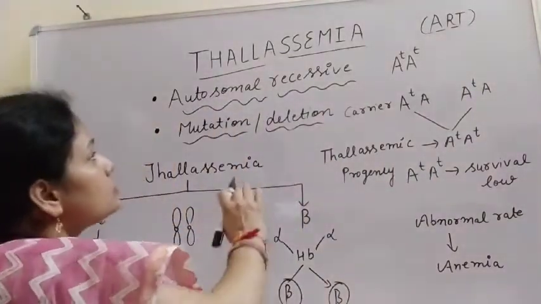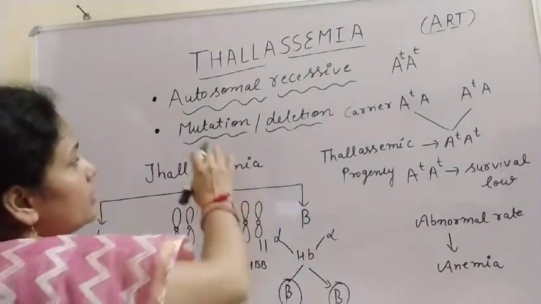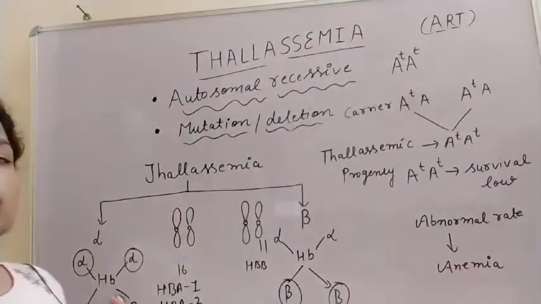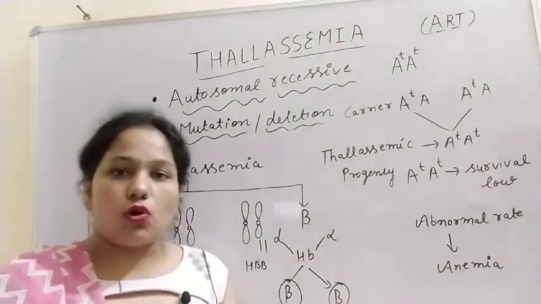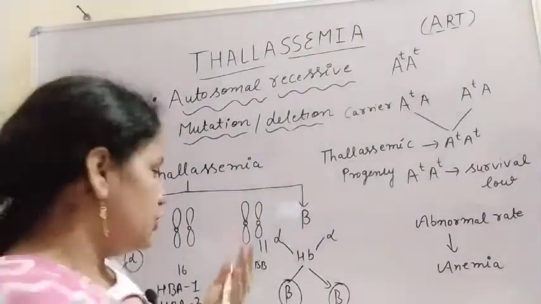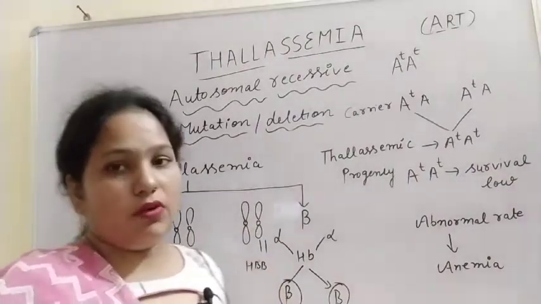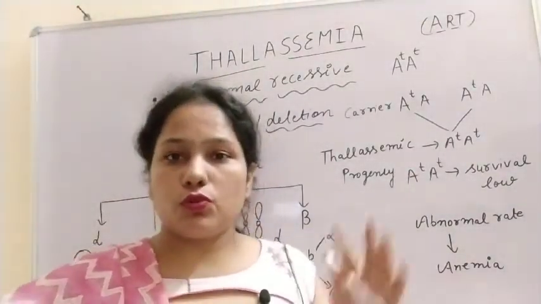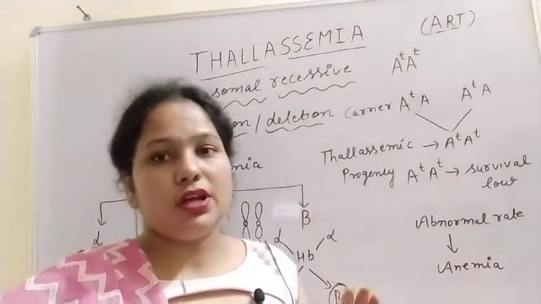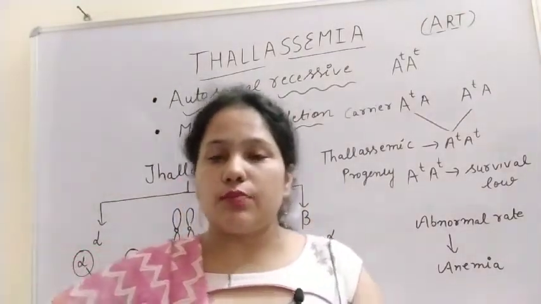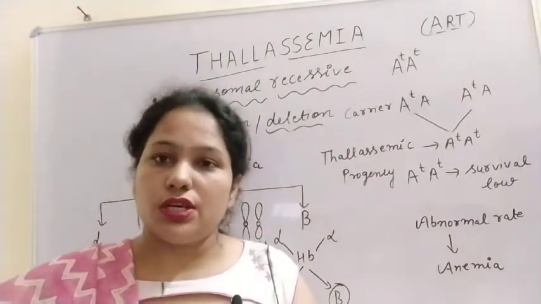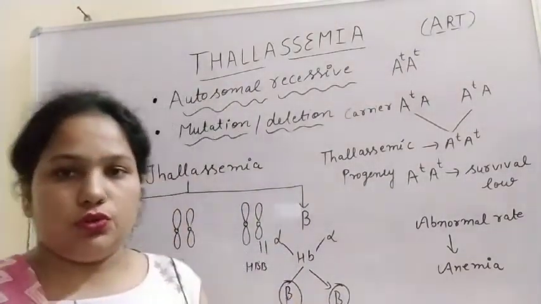Now why does this disease occur? That is due to mutation or deletion in chromosome number 16 and chromosome number 11, the genes which help in the formation of the alpha and beta chains of the hemoglobin molecule.